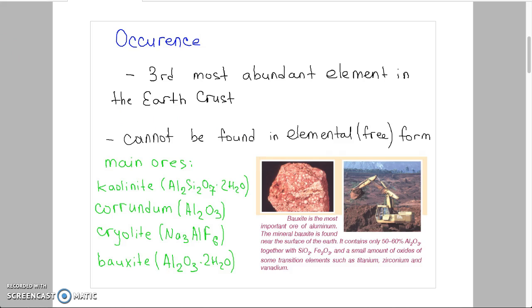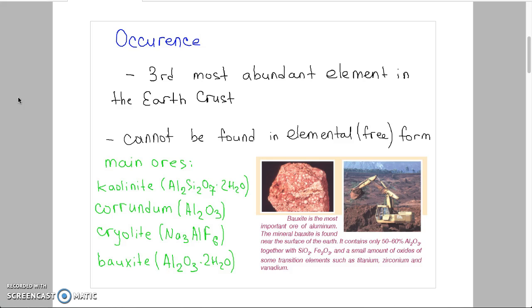Occurrence of aluminum. Aluminum, after oxygen and silicon, is the third most abundant element in the Earth's crust. This means that aluminum is the most abundant metal in the Earth's crust. Aluminum cannot be found in a natural state as it has a great affinity for oxygen. That's why aluminum is found in nature in the form of oxides.